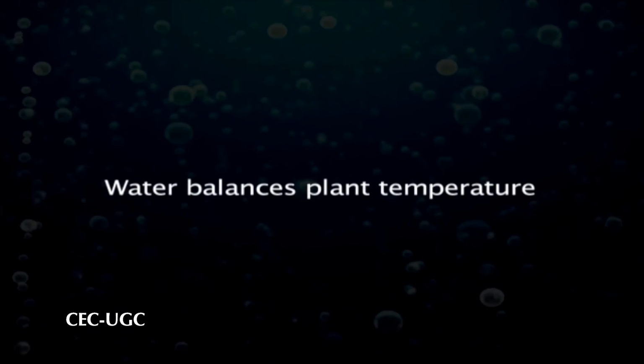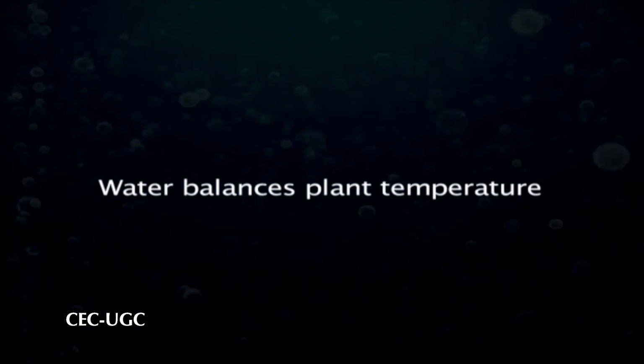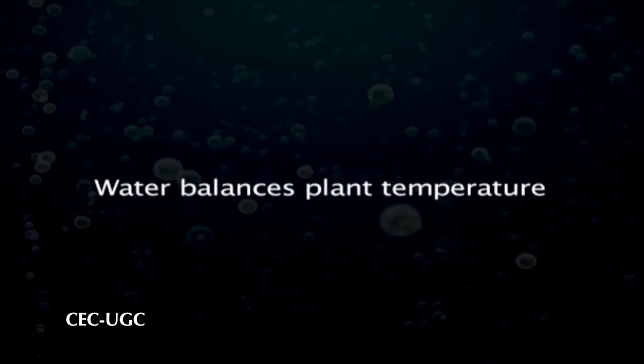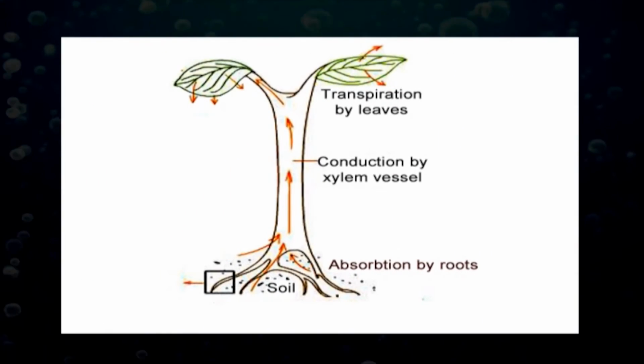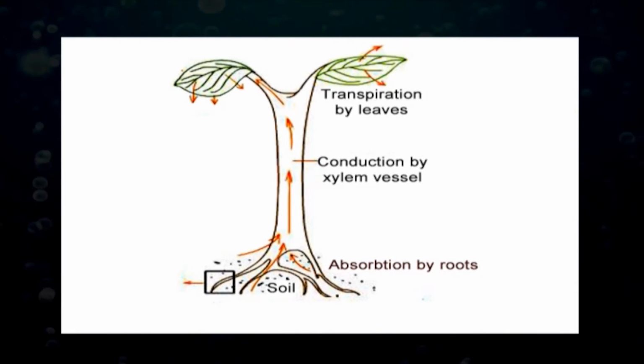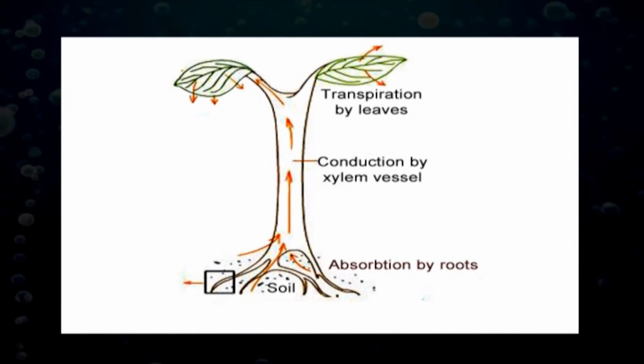Number 5, water balances plant temperatures. Plants continuously absorb and lose water. Most of the water lost by the plant evaporates from the leaf as the carbon dioxide needed for photosynthesis is absorbed from the atmosphere. Such water loss is called transpiration.